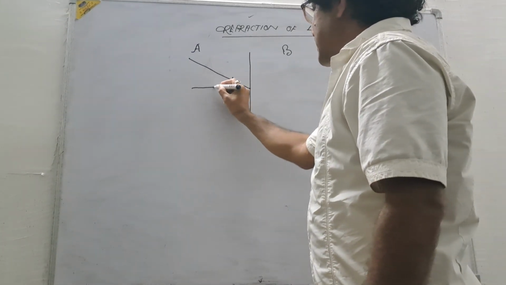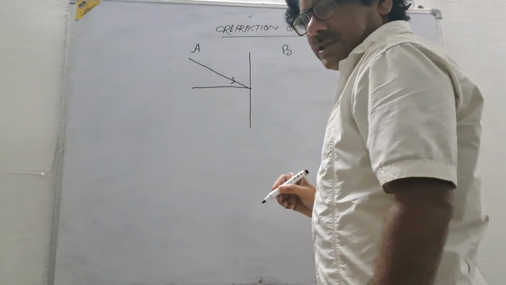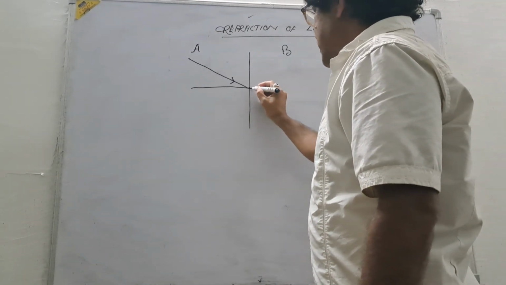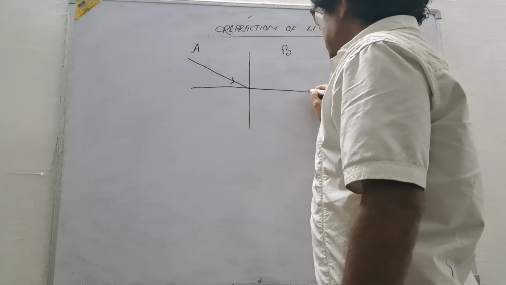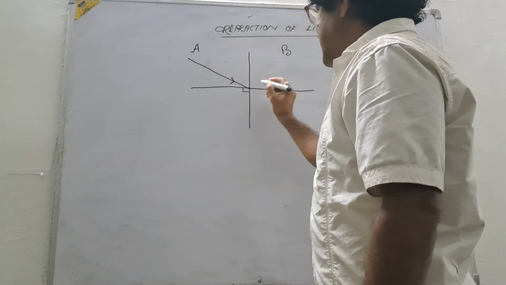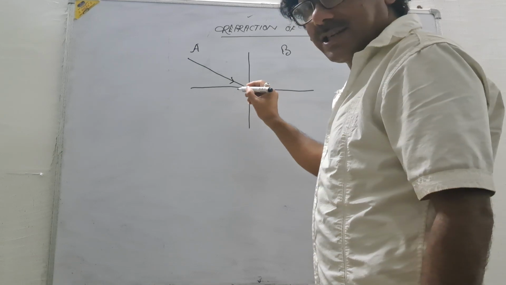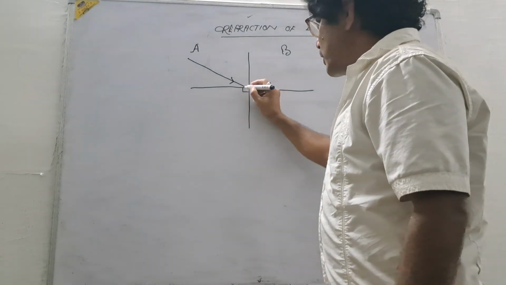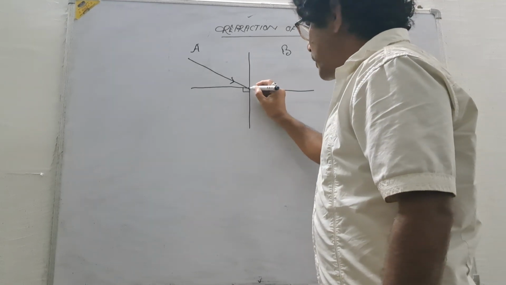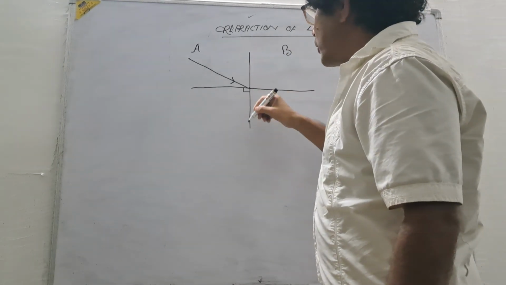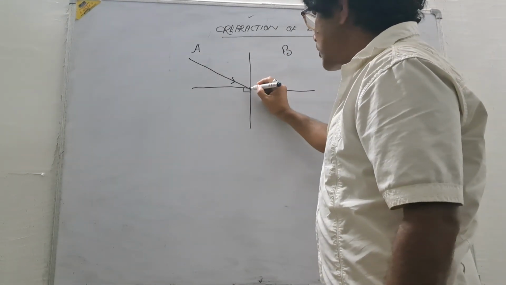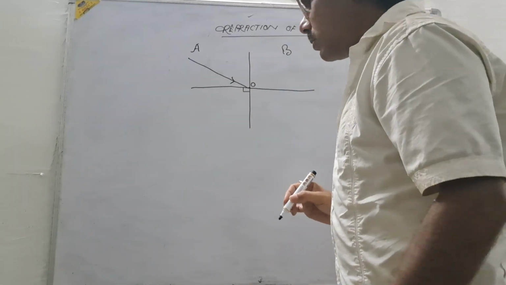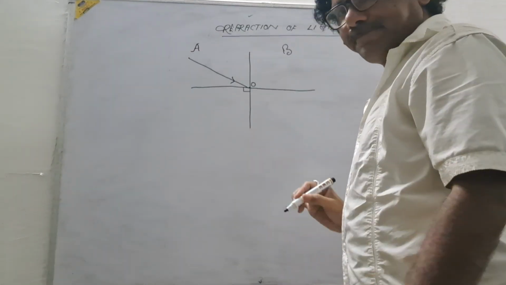This is perpendicular at this point, and perpendicular means this is 90 degrees. At this point of the boundary the ray is incident, so this point is called the point of incidence. I denote it by O. So this is the incident ray.